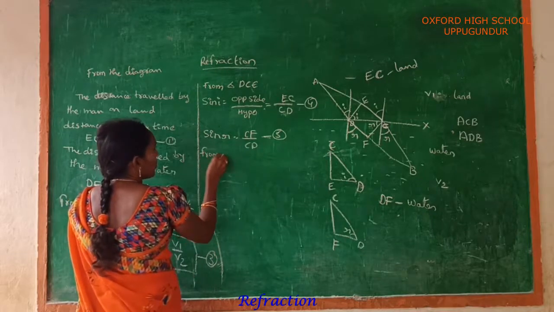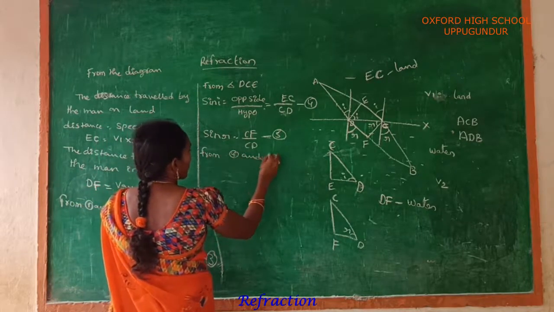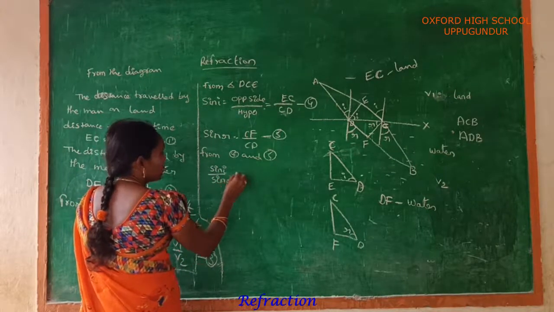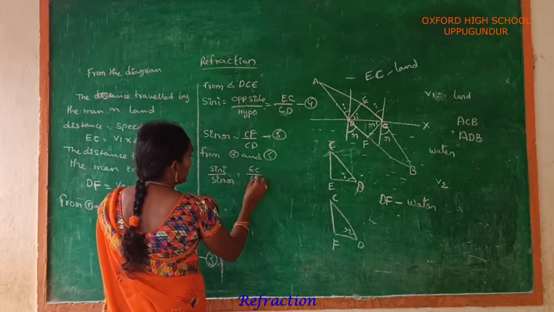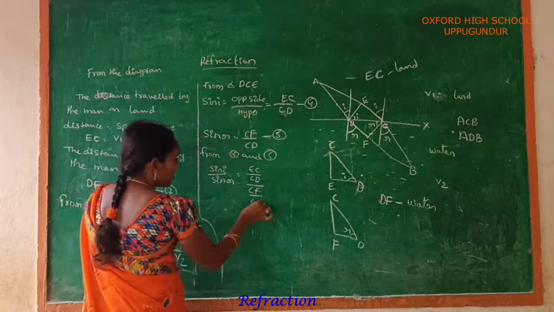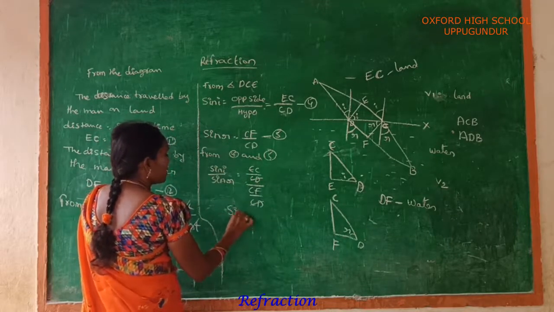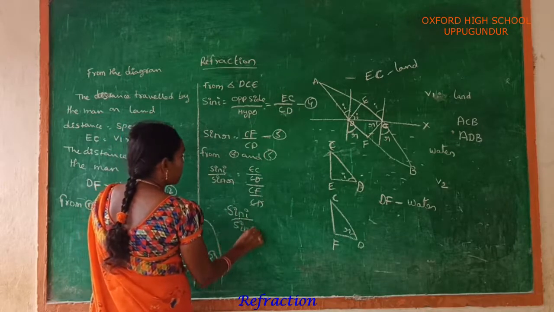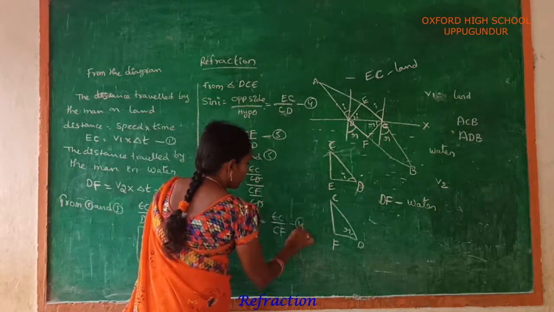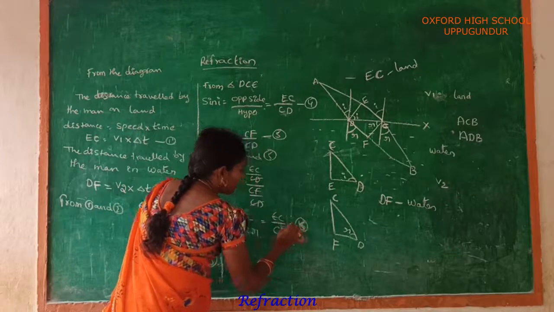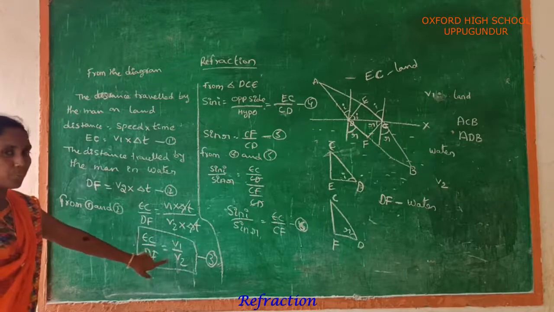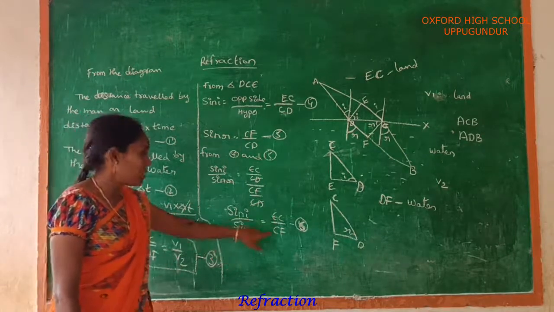From 4 and 5, sin I by sin R is equal to EC by CD by CF by CD. Here CD gets cancelled. This should be written as sin I by sin R is equal to EC by CF. This is equation number 6. See the first equation: EC by DF is equal to V1 by V2. And sin I by sin R is equal to EC by CF.